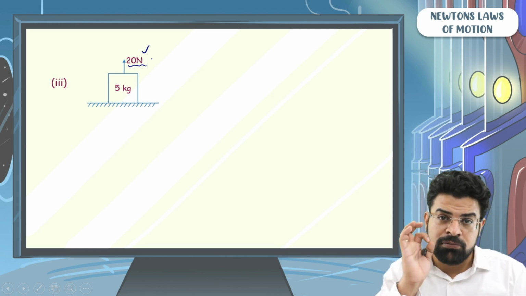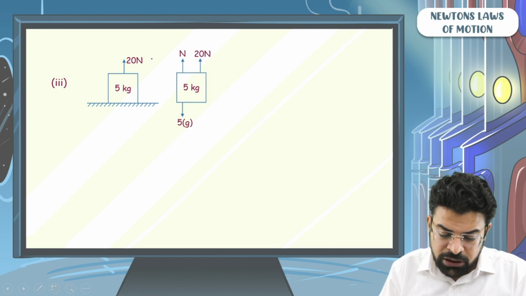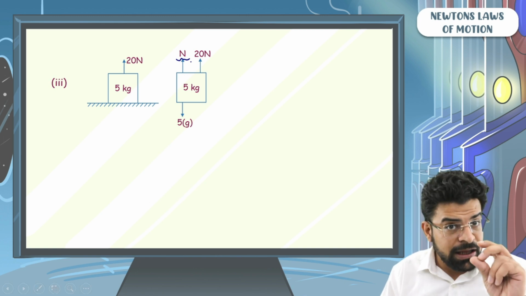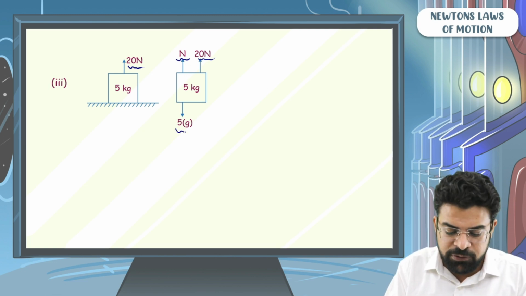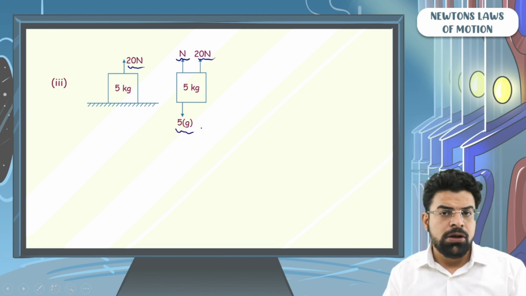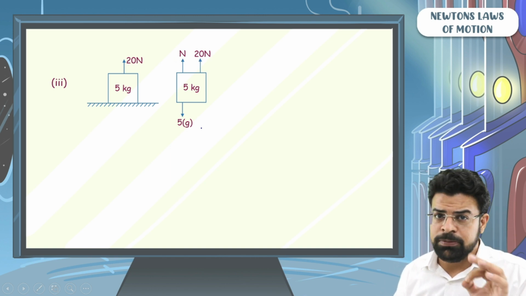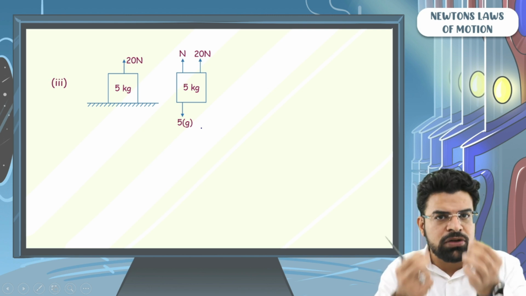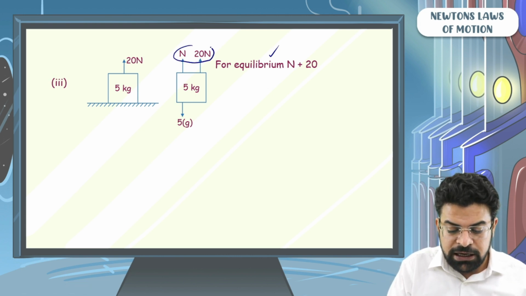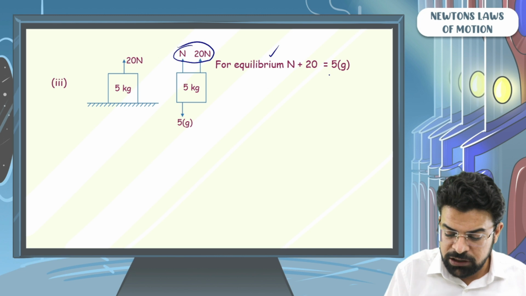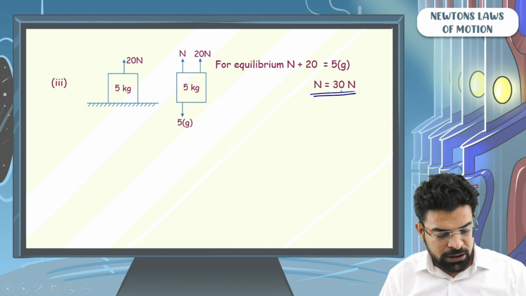But let's see this from the free body diagram. If we look at all the forces acting on the 5 kg block, there will be an upward force of normal, there will be an external upward force of 20 Newton, and there will be a downward force of gravity which is 50 Newton, 5g downward. For the block to be in equilibrium again, I will say that the net force on the block should be 0. So the net force in upward direction should be equal to the net force in downward direction. So for the block to be in equilibrium, the net force in upward direction N plus 20 should be equal to the net force in downward direction, which is 50. So the normal reaction has to be equal to 30 Newton. Simple. Let's see the next example.